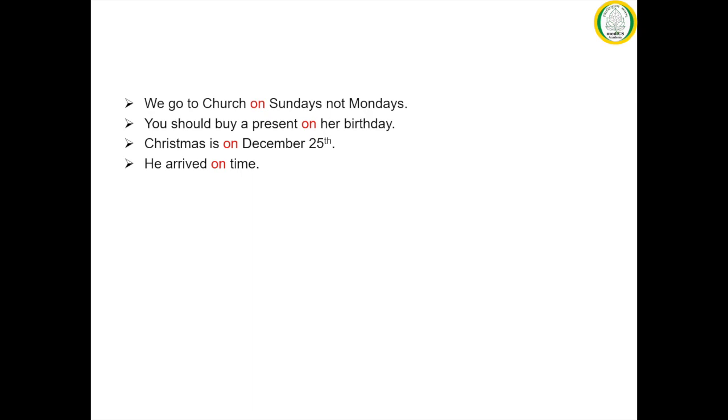So, by the following examples, we can conclude that for days, dates, time, and specific holiday days, the preposition on is used. Now let us look at the next set of examples.